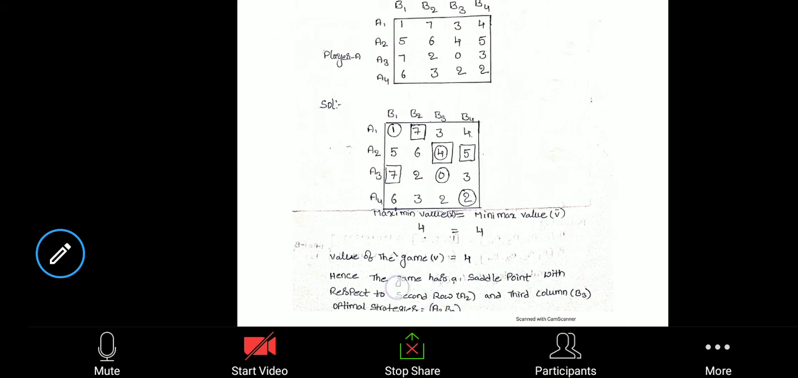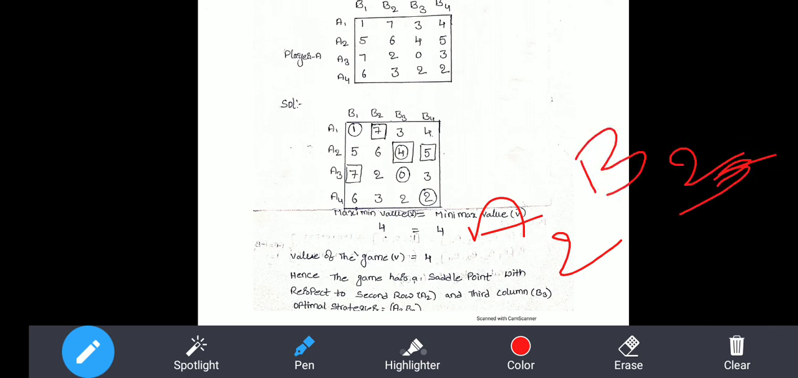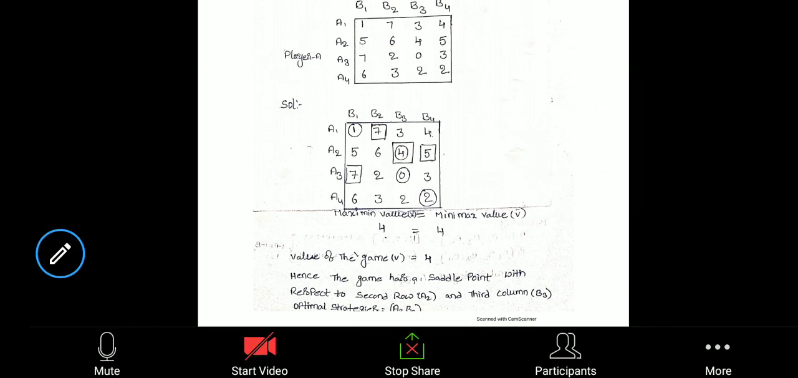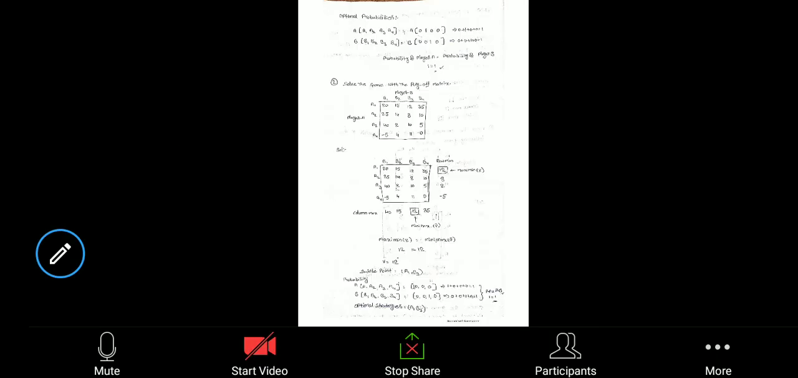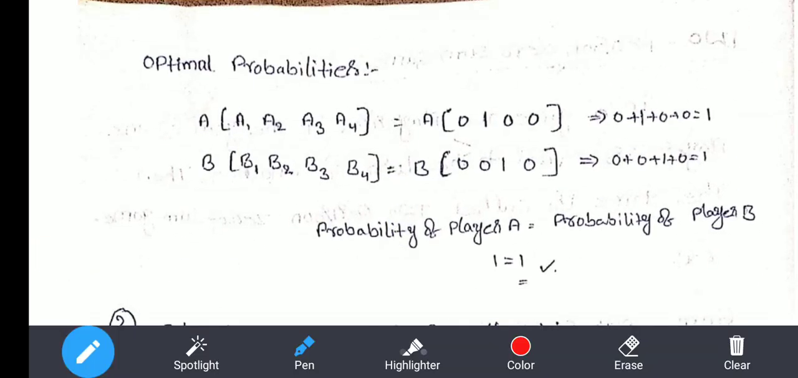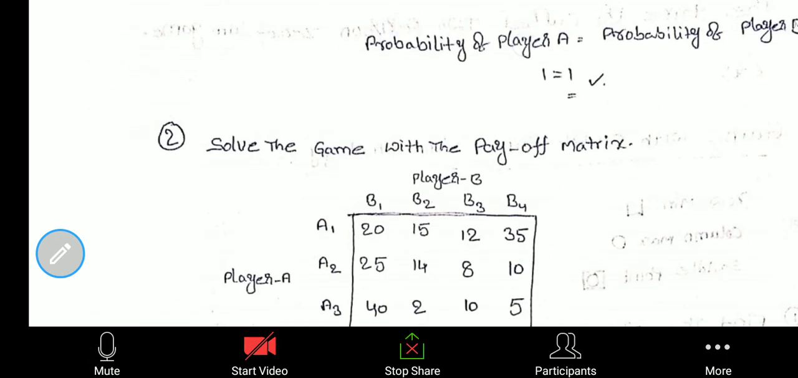So that will be the saddle point. The saddle point is A2 B3. In other words, I'll explain the same concept in another way. Here the probability values will be particular. The A2 strategy will be used here, so for that the probability will be 1. For player B, the B3 strategy will be used, so it will be equal to 1. This is the probabilistic consideration.